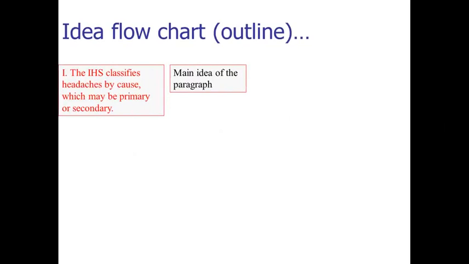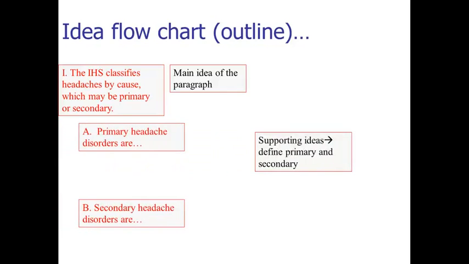So I first asked myself, well, what's the main idea of this paragraph? Well, that one's pretty easy, actually. It's pretty straightforward. There are two types of headaches, primary and secondary headache disorders. That's the main idea. The author is just really definitional to tell you that there's two types of headaches, secondary and primary. And then beyond that, what is the author doing? Well, the author is defining primary headache disorders and secondary headache disorders. So those are just definitions.